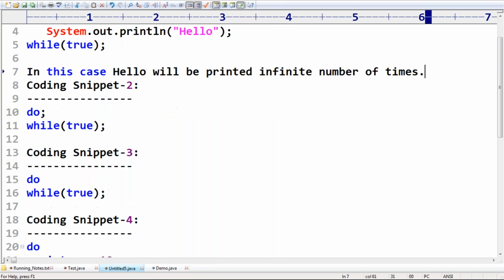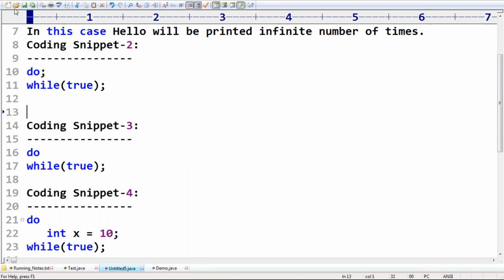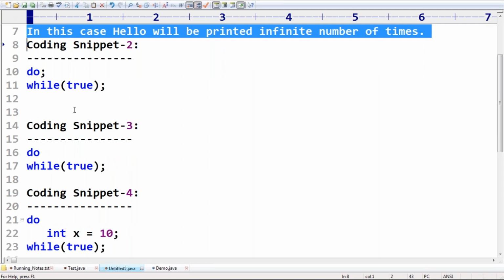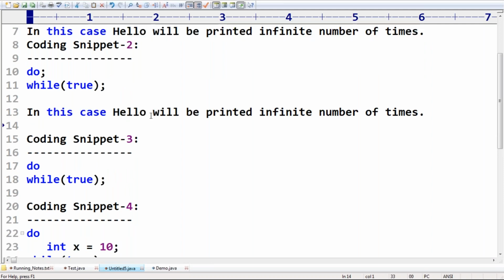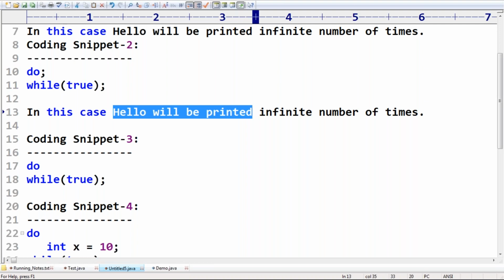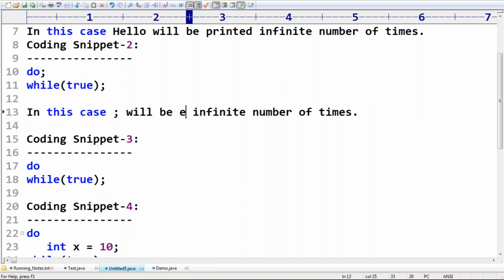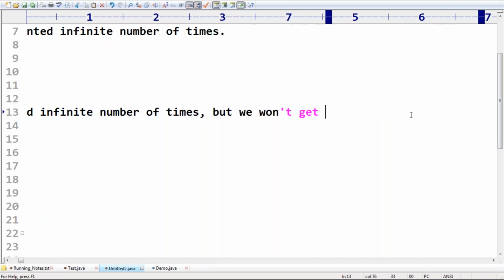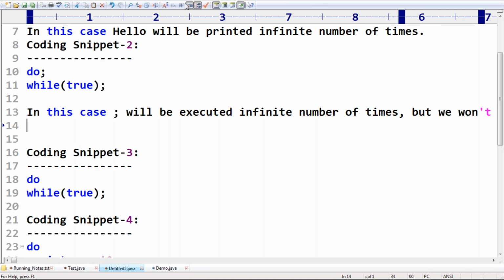In this case, sir, the semicolon will be executed infinite number of times. Remember, semicolon is a valid Java statement. The semicolon will be executed infinite number of times, but we won't get any output. Remember this one, sir.